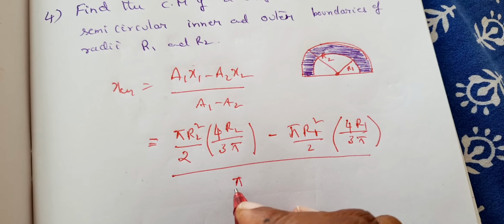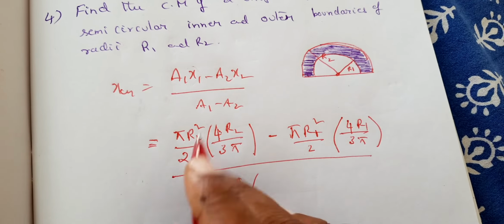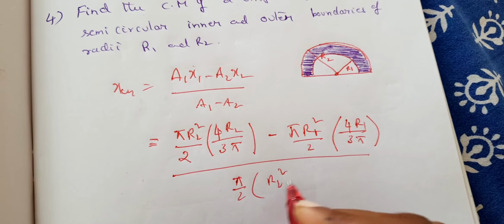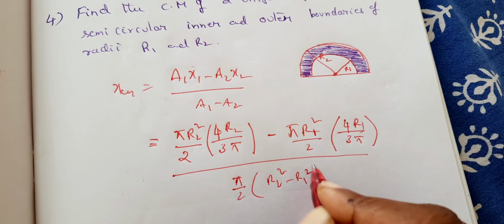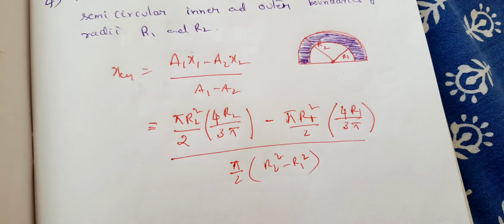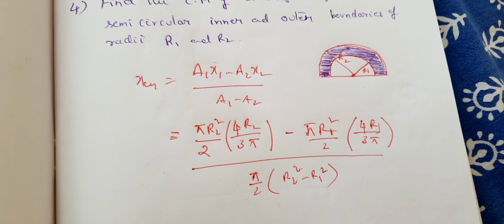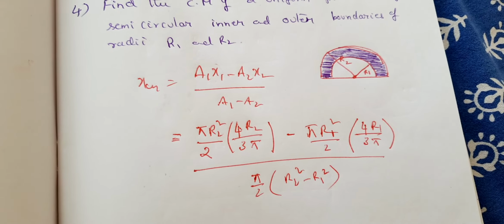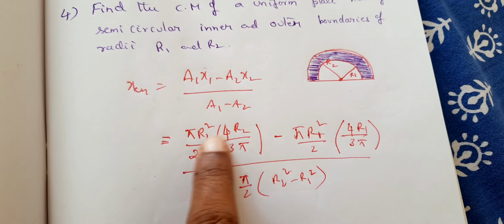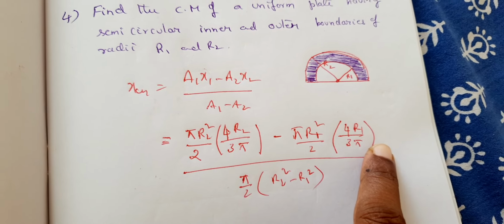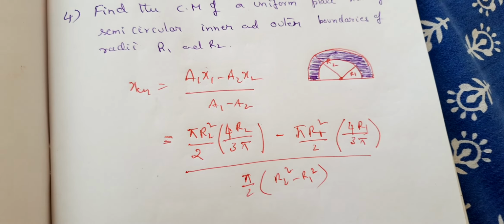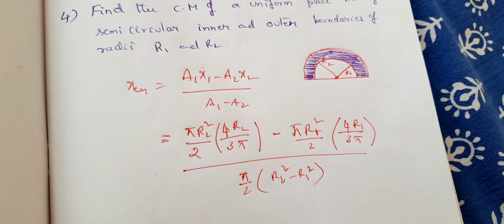So pi by 2, let me take common, because it is r2 square minus r1 square. I am leaving this here so that you can solve it by yourself. Taking this one here, you will get r2 cube minus r1 cube divided by r2 square minus r1 square after removing some common factors.